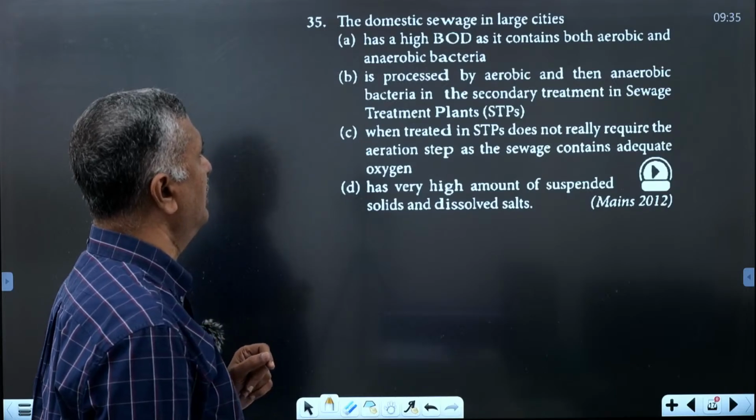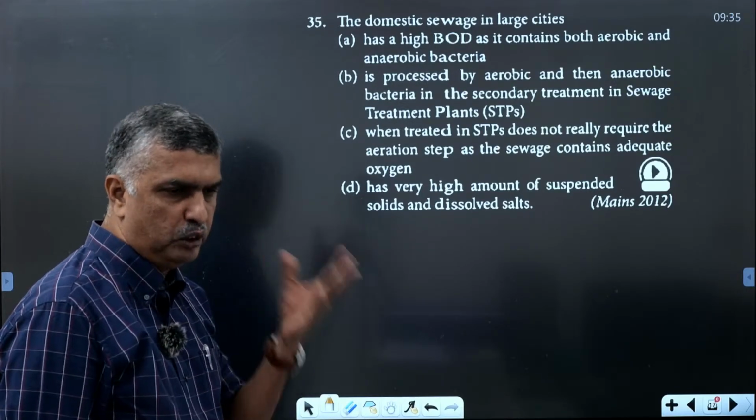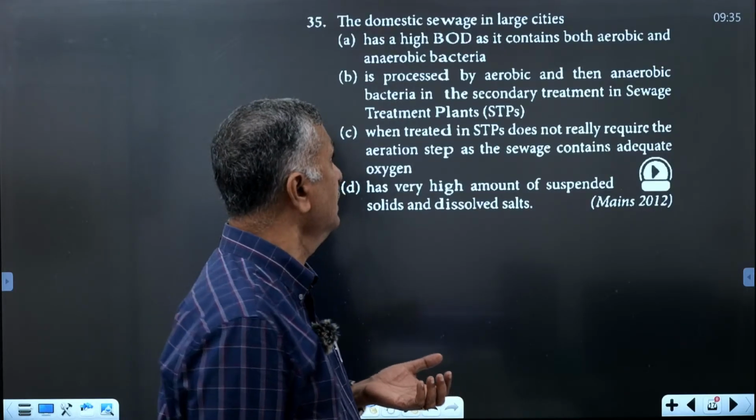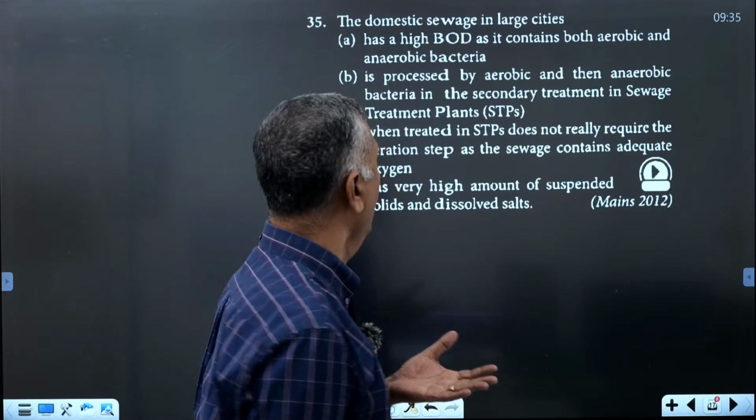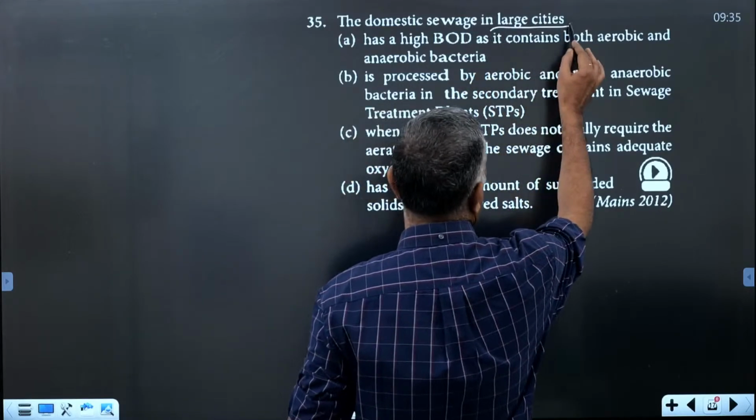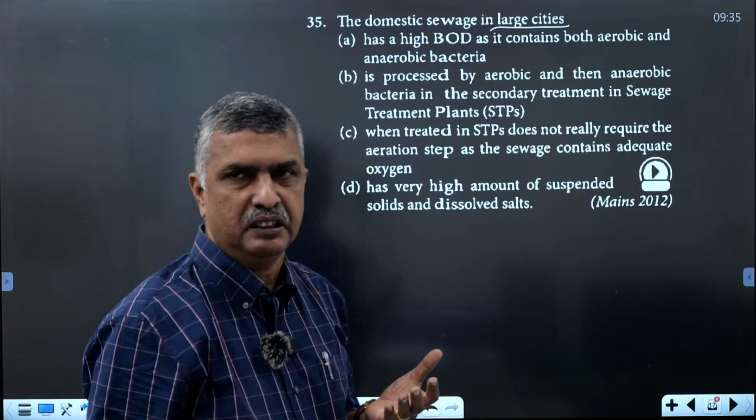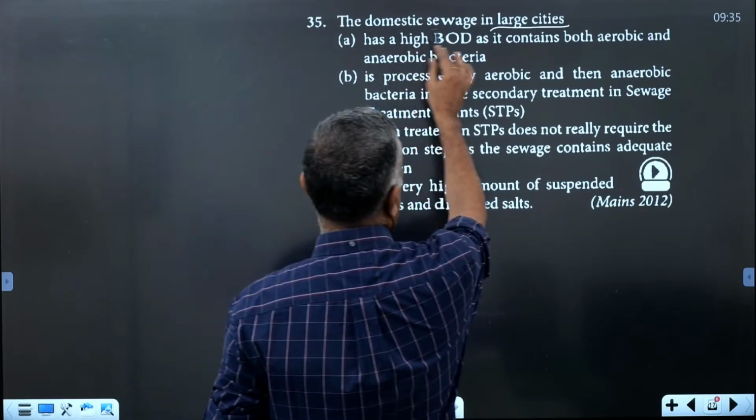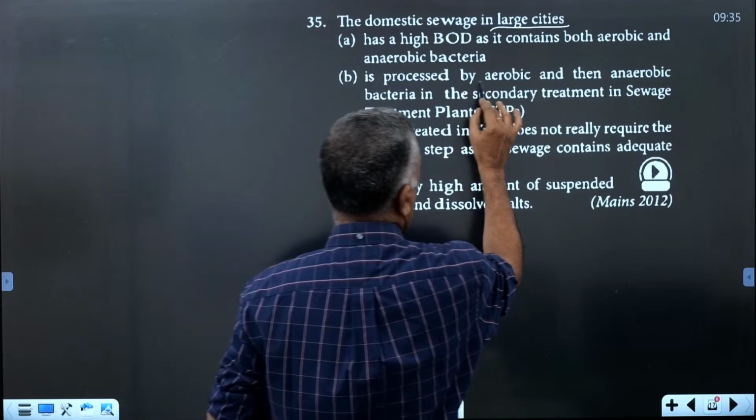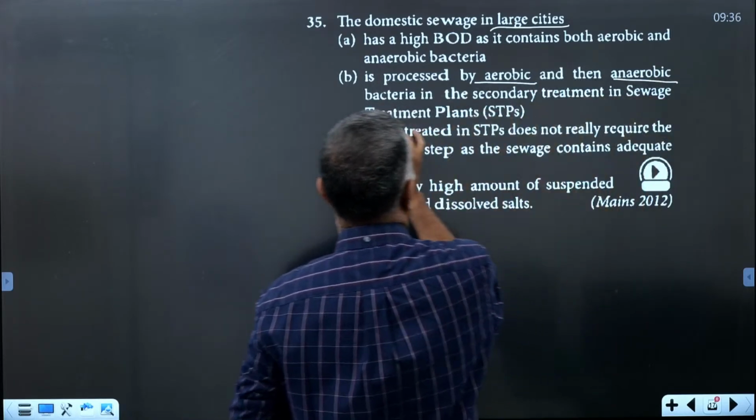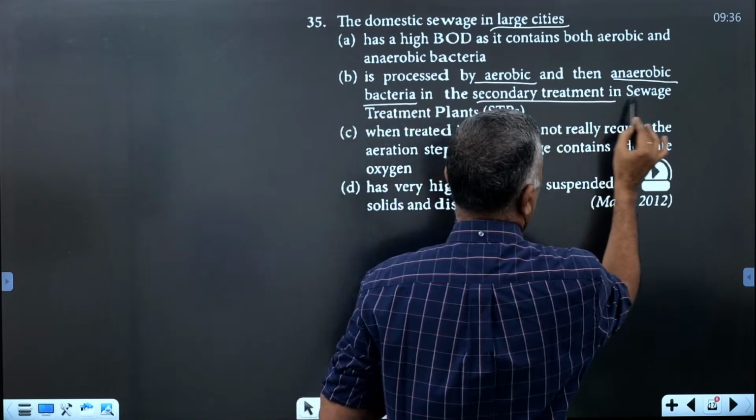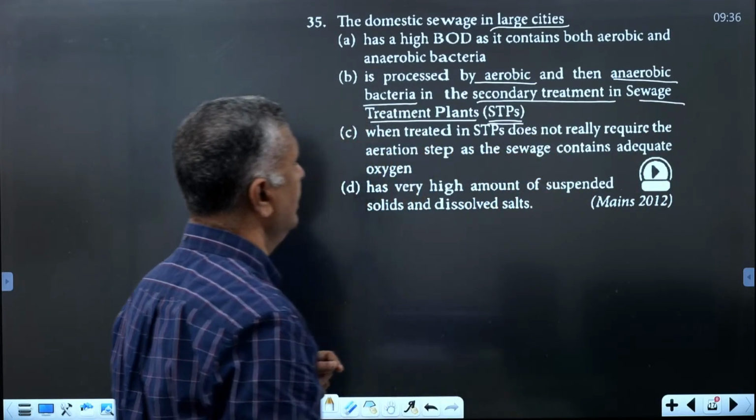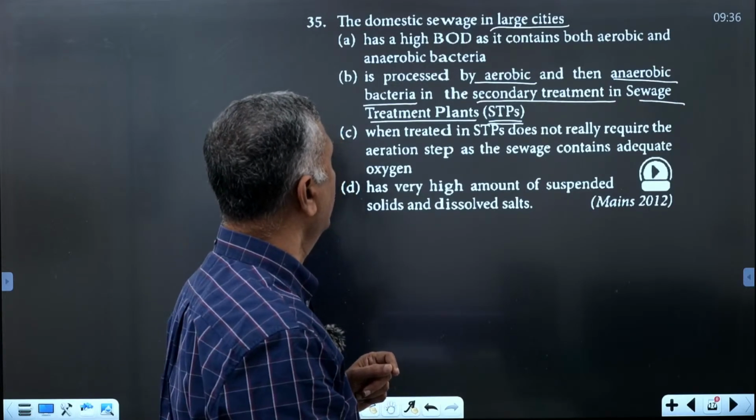The domestic sewage in large cities. What is sewage? Municipal wastewater, that is domestic sewage. Domestic sewage in large cities contains several microbial organisms and is highly contaminated, and its BOD value is very high. Then it is processed by aerobic and then anaerobic bacteria in the secondary treatment in sewage treatment plants. A sewage treatment plant is called an STP.